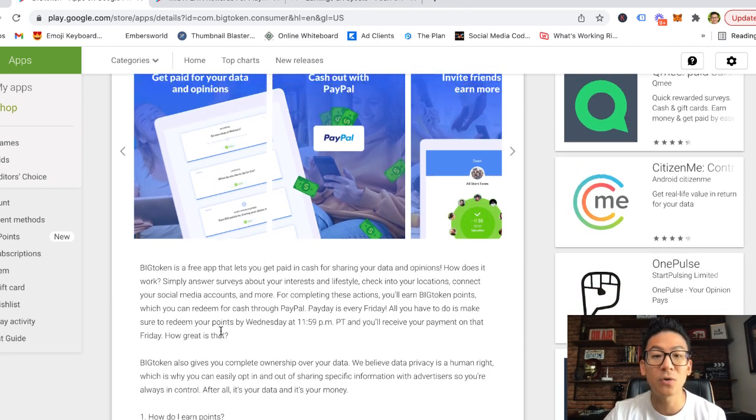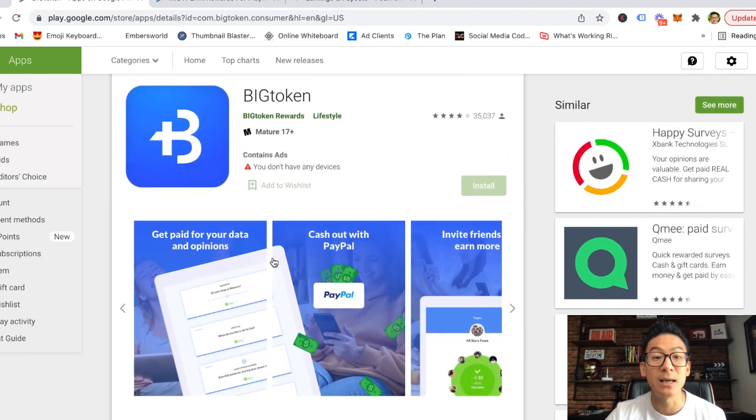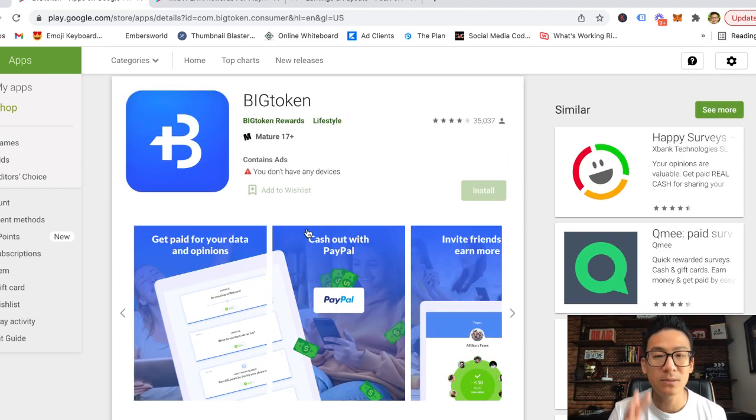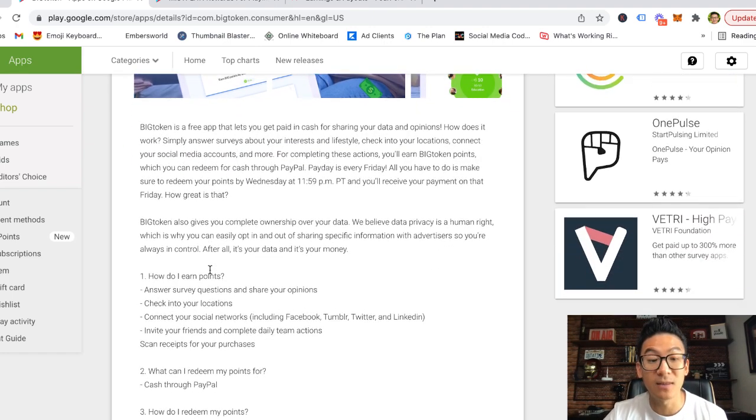Another thing is that they have something called an offer wall, all right? A lot of get paid to click websites have something called an offer wall where you can do little things like watch video ads, download offers, and things like that. So every time you take part in one of these GPT actions, and once you complete them, you get paid a little bit of points as well, which you can then convert into real money. All right, so that's kind of how this app works in a nutshell. So it's multiple things that you can do, multiple actions that you can take, and then based on the actions that you take, you can basically convert that into money.